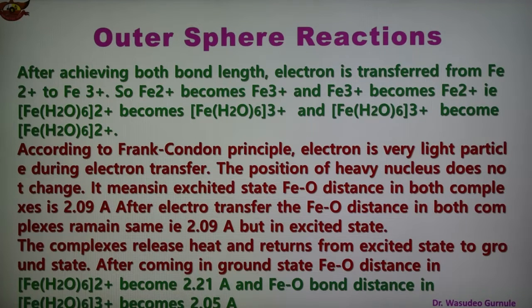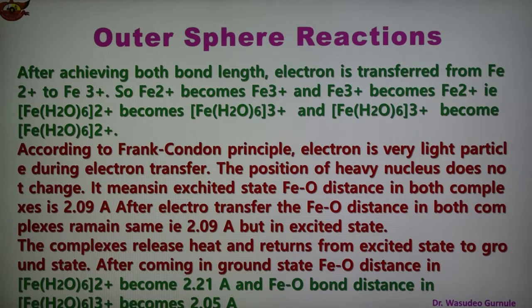Then the FeO distance in Fe(H2O)6 2+ becomes 2.21 angstrom and in Fe(H2O)6 3+ becomes 2.05 angstrom, so they separate. This is the first criterion for electron transfer: the bond distance in both complexes should be the same.